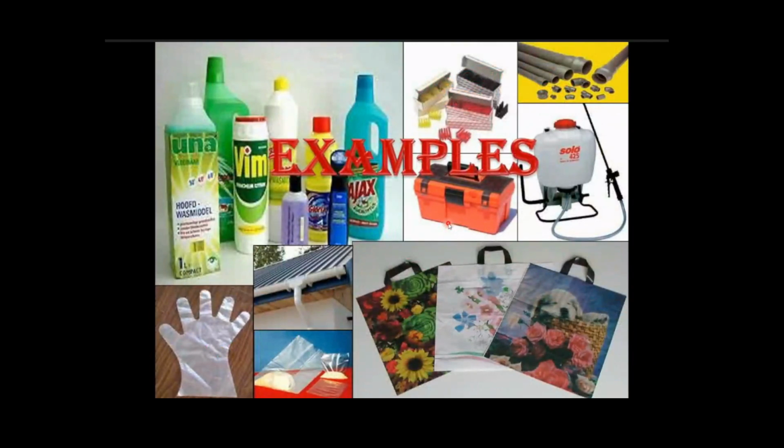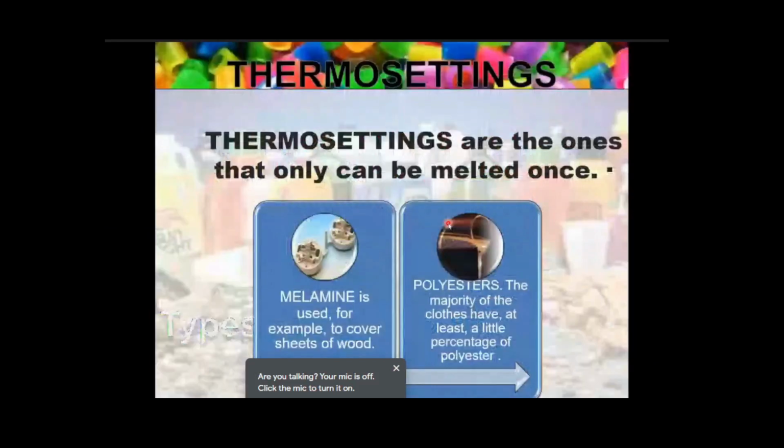They can be reprocessed and recycled. Mainly pipes, containers, battery casings, use-and-throw bags, use-and-throw hand gloves, and chemical containers and cans are examples of thermoplastics.